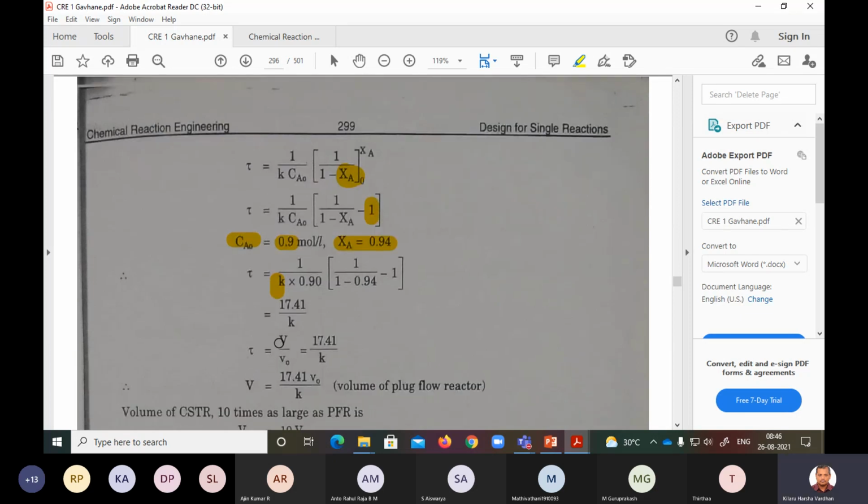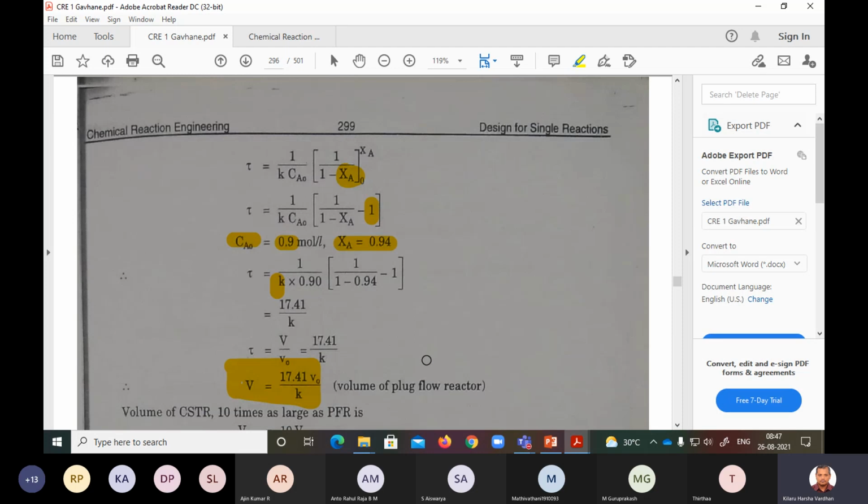But we know that tau is V by V naught, that is volume by volumetric flow rate. That is equal to 17.1 divided by k. So you can write the volume as 17.1 V naught divided by k. Keep this in mind because this is the volume of the plug flow reactor. No need to calculate the volume because he didn't give you what V naught and k are.